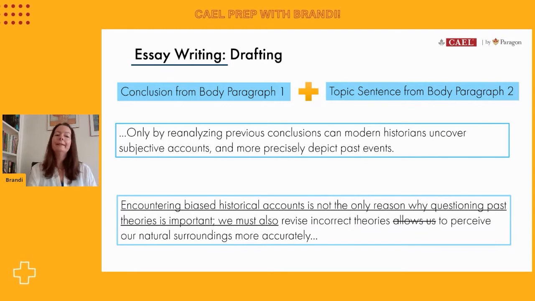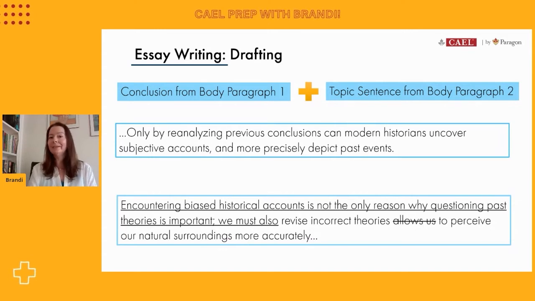I have, encountering biased historical accounts is not the only reason why questioning past theories is important. Okay, so I've acknowledged or summarized the main idea from my last paragraph, all about personal bias. And once again, I've reminded the reader that I'm prioritizing returning to past theories. Okay, so that again is setting up a nice cohesion all the way through my essay. I'm supporting the same main position.